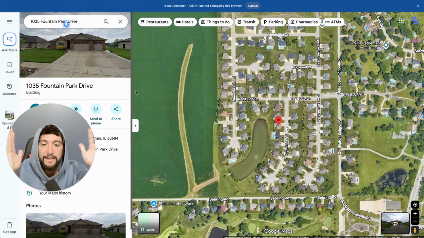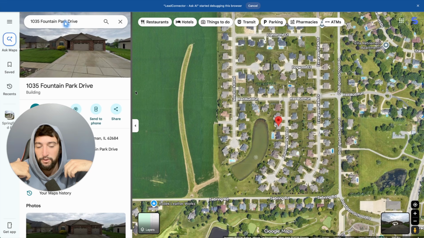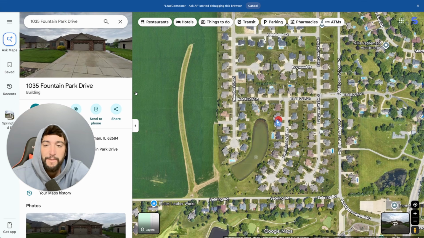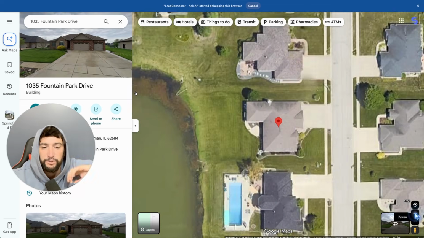I'm not touching anything. It controls my browser. I could go work out right now. I could go to sleep. I could go film another video if I wanted to, while my lead connector controls my entire browser. GoHighLevel is insane. Don't miss out on this stuff, guys. Don't watch this and then go do something else or go sell something else.